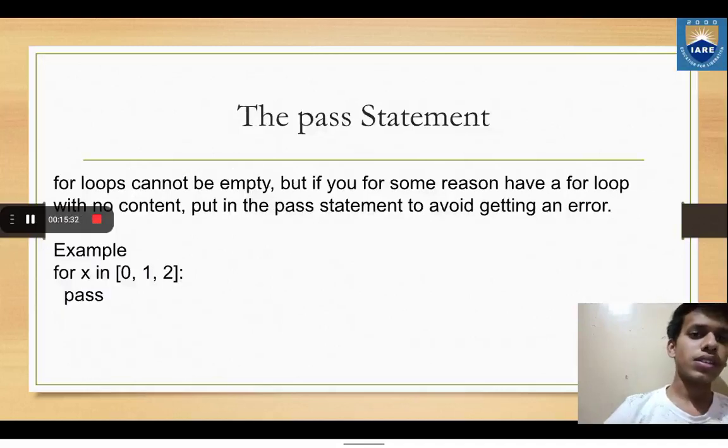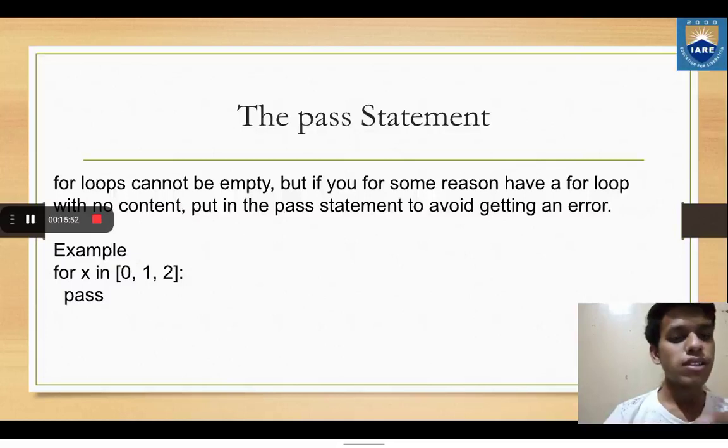Next, the pass statement. What is the pass statement? A for loop cannot be empty, but if you for some reason have a for loop with no content, put in the pass statement to avoid getting an error. So if we do not want to write any particular statement in the for loop, we can simply use the pass statement. It does nothing, just like a comment, but it will execute.